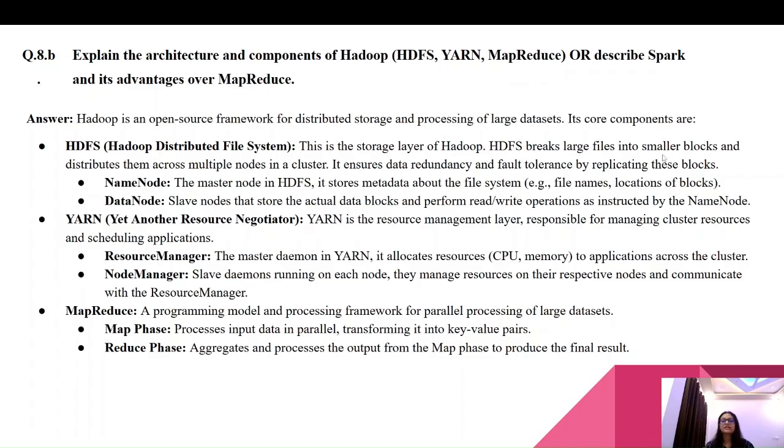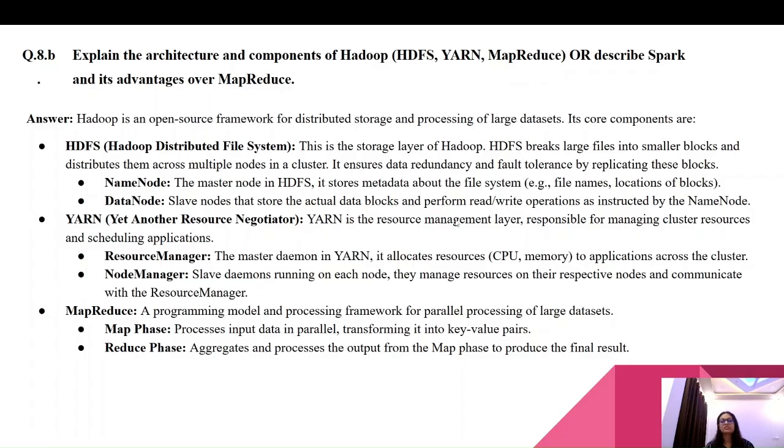HDFS breaks large files into smaller blocks and distributes them across multiple nodes in a cluster. It ensures data redundancy and fault tolerance by replicating these blocks. Name node, the master node in HDFS, stores metadata about the file system, for example file name, location of a block. Data node, the slave node, stores the actual data blocks and provides read and write operations as instructed by the name node.